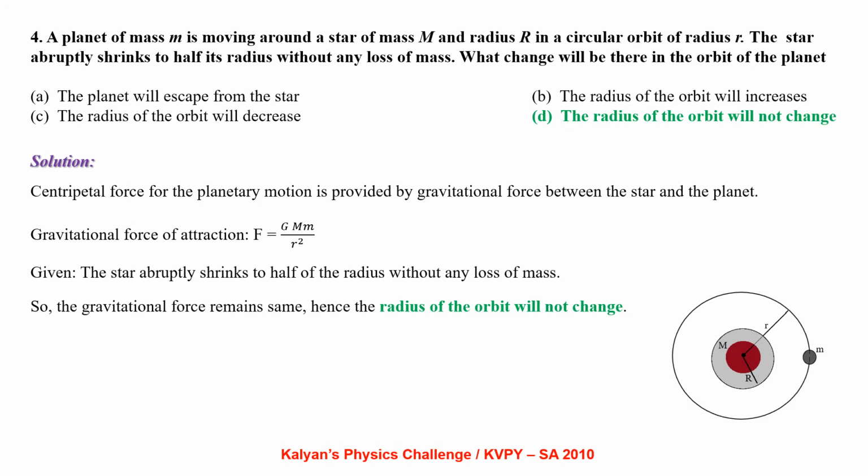A planet of mass m is moving around a star of mass capital M and radius capital R in a circular orbit of radius small r. The star abruptly shrinks to half of its radius without any loss of mass. What change will be there in the orbit of the planet?